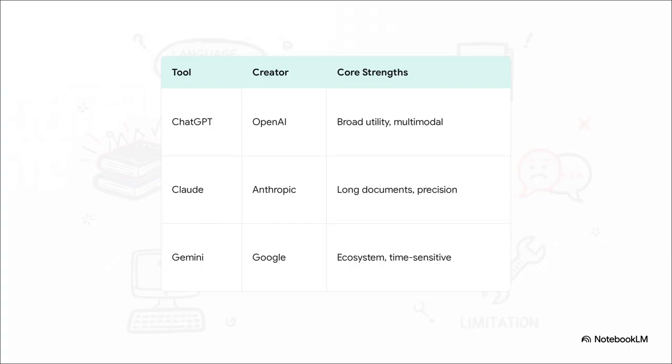When you look at the landscape today, you've got some major players. There's ChatGPT by OpenAI, which is famous for its broad utility, handling images and voice, and it's great for brainstorming. Then you have Claude by Anthropic. Claude is highly valued for careful, precise writing, and it's amazing at handling massive documents because it has a huge context window. And of course, there's Gemini by Google, which really shines with its deep integration into the Google ecosystem and handling time-sensitive, search-connected queries. Now, the goal here isn't to rank them from best to worst. The crucial takeaway is that they are not perfectly interchangeable. The best tool depends entirely on your specific task.